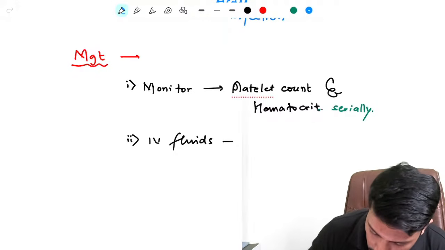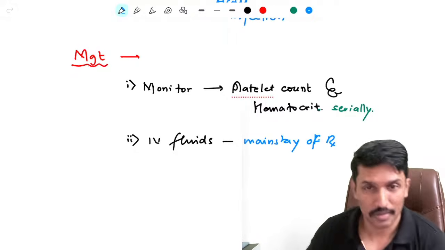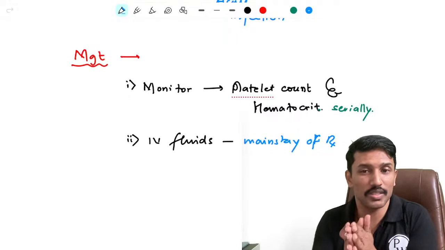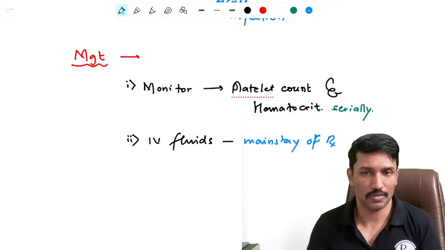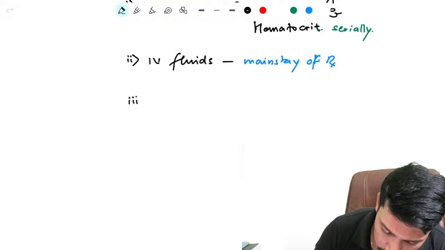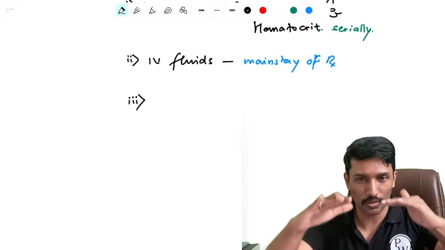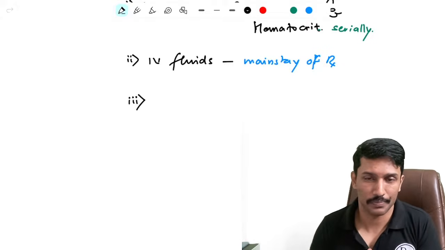IV fluids are considered as the mainstay of treatment that reduces the mortality. If you use IV fluids judiciously, when required, give aggressively, when not required, withdraw, you will save the patients. Okay. Then third comes, okay, we are managing IV fluids and we are guided by hematocrit. If hematocrit is rising, once I start giving IV fluids, it should start coming down. So then I know that IV fluids are adequate.